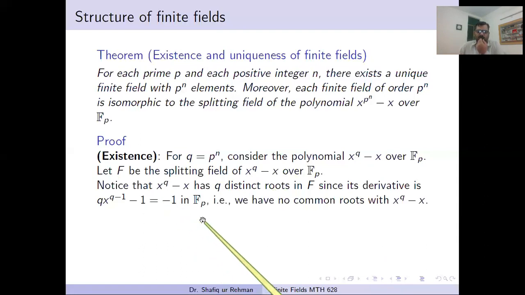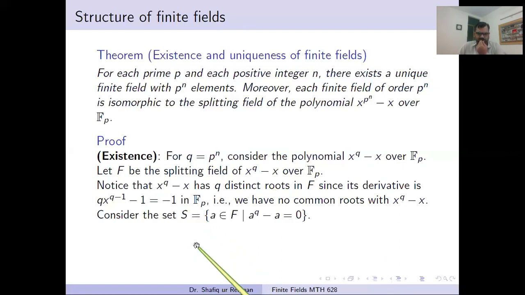We have no common roots with x^q − x. Consider the set, this one. What is this set? This is the set of all the roots of the given polynomial. F consists of the smallest field which contains all the roots of x^q − x.